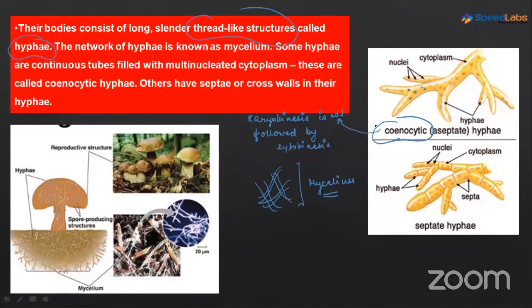Then the types of hyphae: the cenocytic hyphae and the septate hyphae. Septate hyphae have cross walls between them. That's why they are called septate hyphae. Cross walls or septa are present here, and that is the reason these are called septate hyphae. So in some classes of the fungi we will find septate hyphae, and in some classes we will find aseptate or cenocytic hyphae. Okay, so this was about the structure.